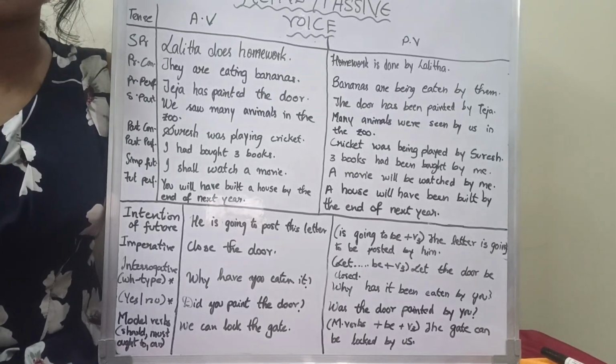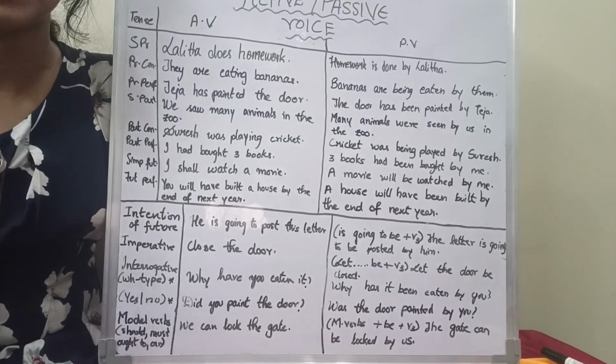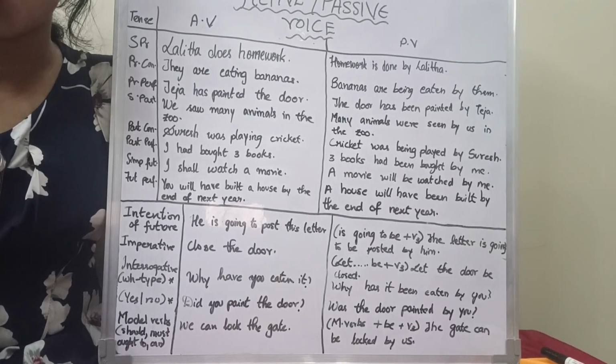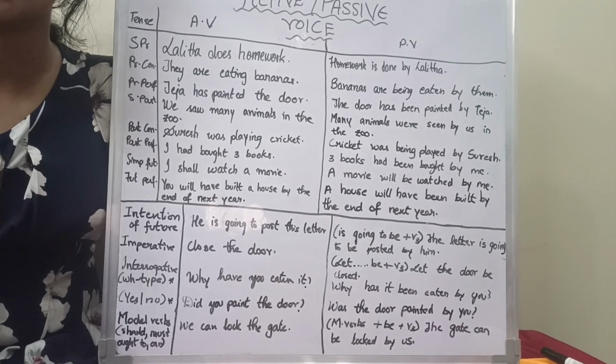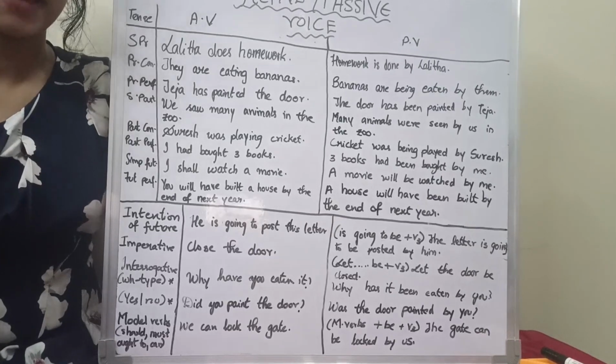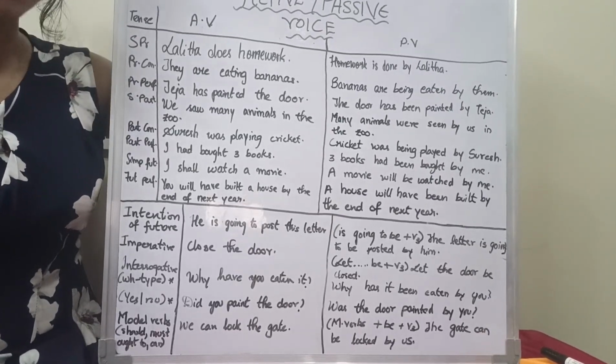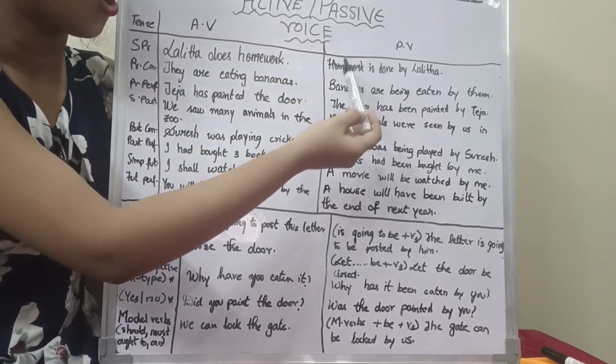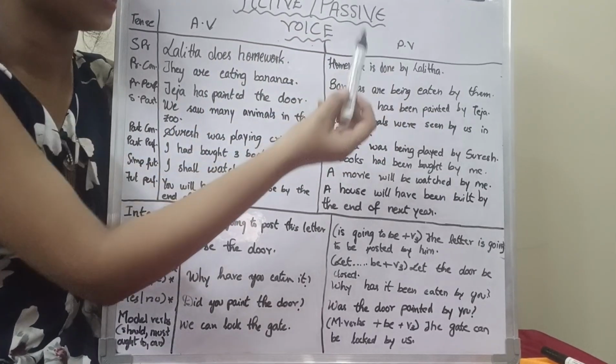Now what is the formula for converting simple present tense into a passive voice? What did I tell? Am or is or are plus V3 form. Using that formula, the passive voice sentence will be: homework is done by Lalita.